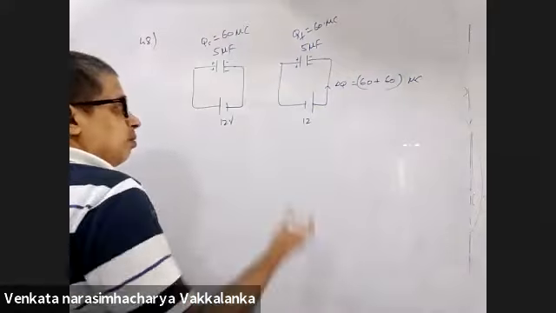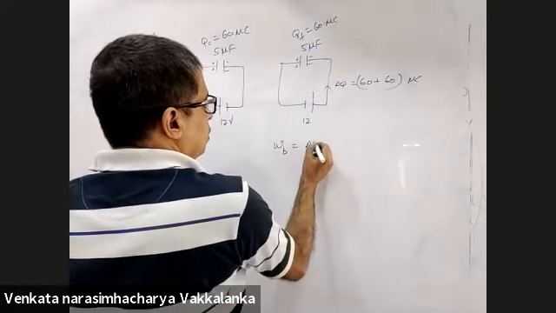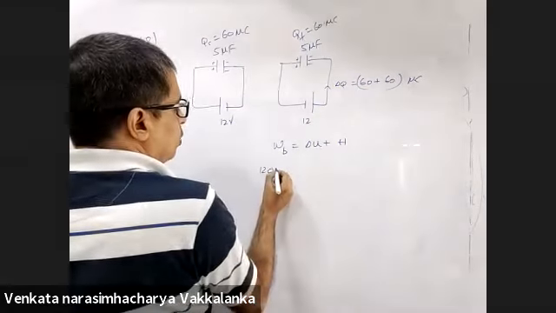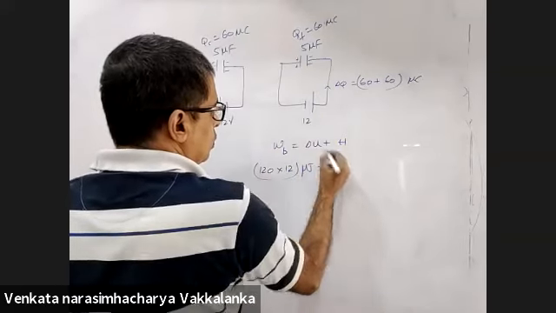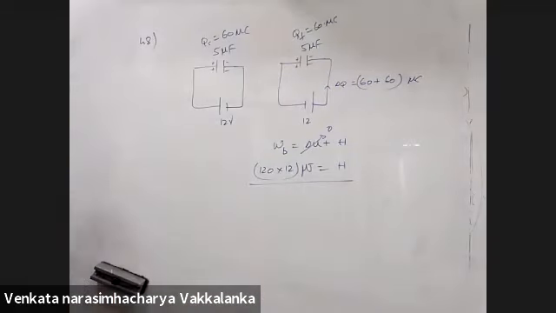We have done this, taking 1 and 2 numbers. So work done by the battery will be equal to delta U plus heat loss. What is the work done by the battery? 120 microcoulombs into 12, so many microjoules. Delta U will be 0. All of this will be lost in the form of heat. Why is delta U 0?